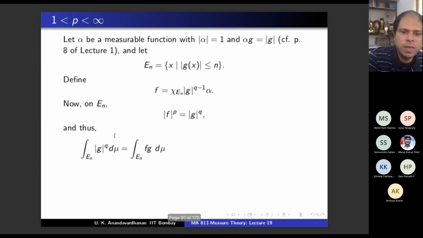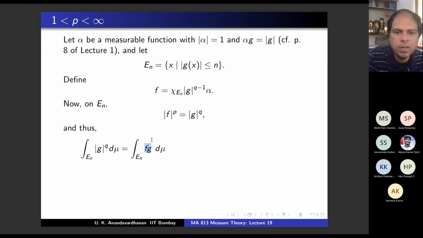Mod g power q is the same as f times mod g power q, which is the same as f times g. Why is that? Just check. Yes. f times g is this times g, but alpha times g is mod g. So alpha times g is mod g, so it is mod g power q minus 1 times mod g, which is mod g power q, and the modulus of chi En is 1. So this is the same as this.